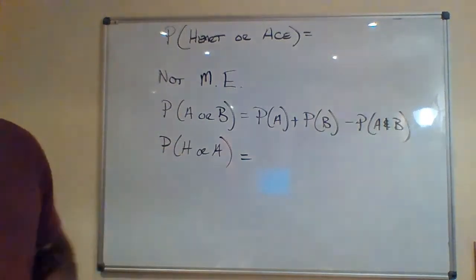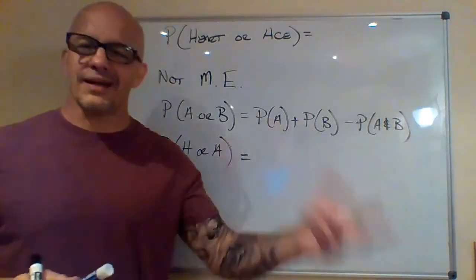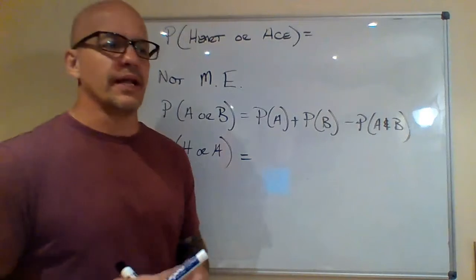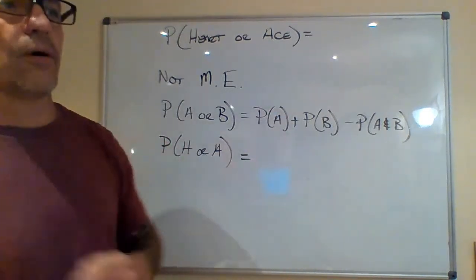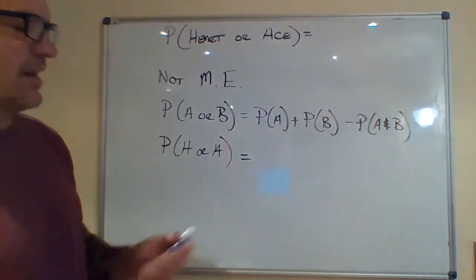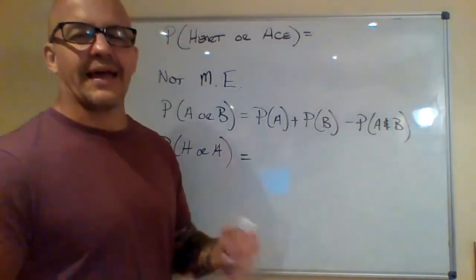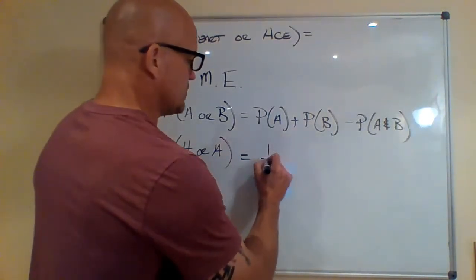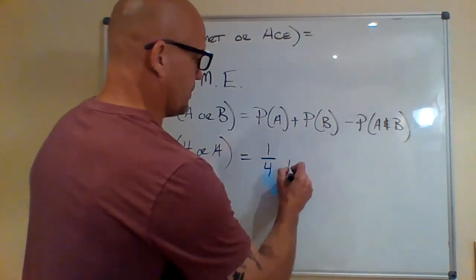So start with the probability of a heart. If I look at the hearts, and I'm talking about any card that has a heart on it, that's that whole suit of hearts, which means it's 13 out of 52. But I think we can look at that and say, well, that's a quarter of the deck. Each suit is 1/4 of the deck, or a quarter. So I'm going to write that down as 1/4.